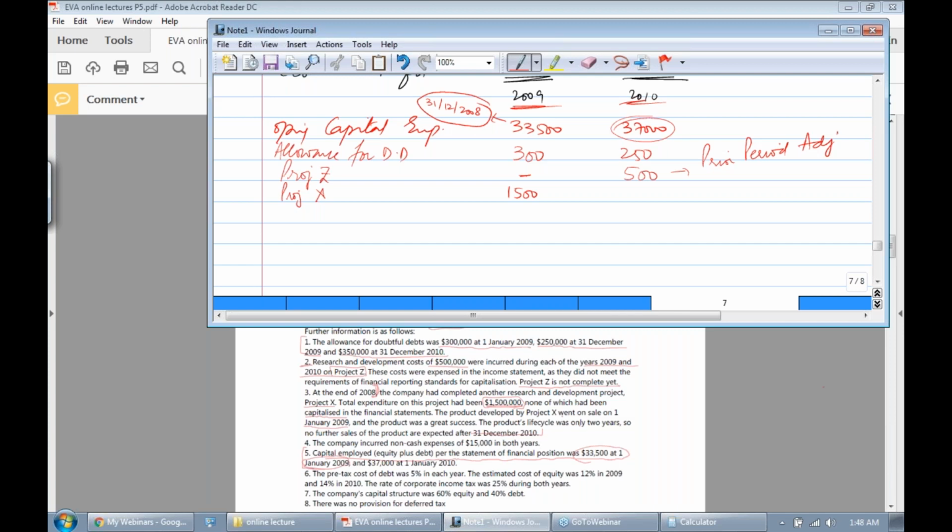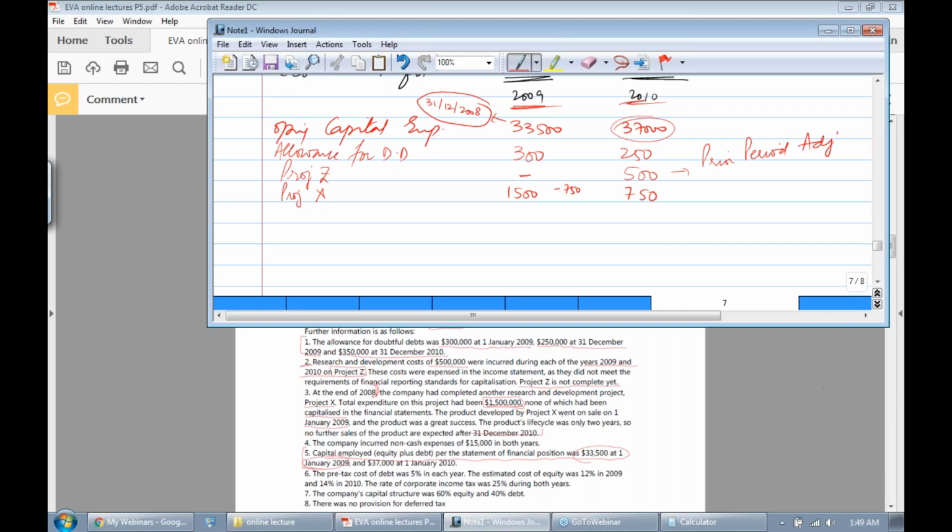So in the opening of 2009, we will adjust this 1,500 capital employed, and then amortization which we have charged in 2009 will be deducted from this figure, and the opening balance will be around 750 in 2010, and in 2011 there will be no capital employed.